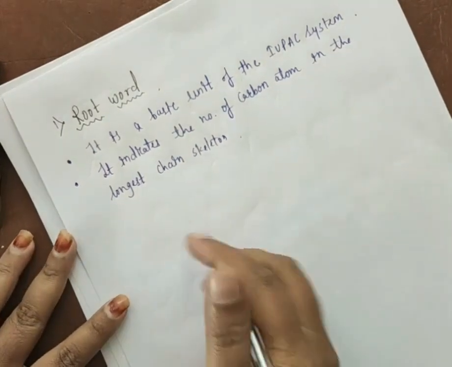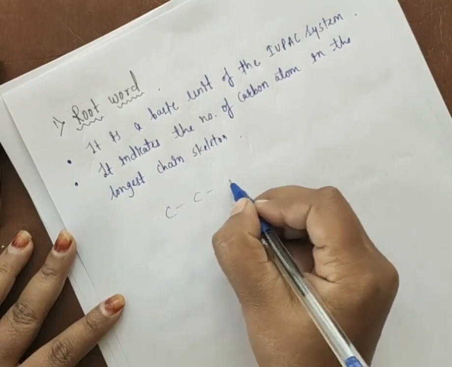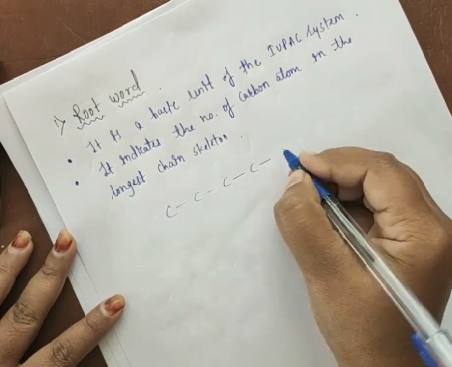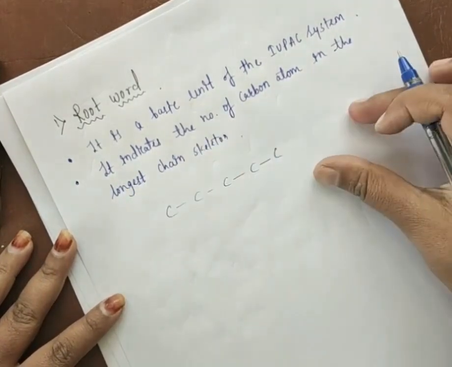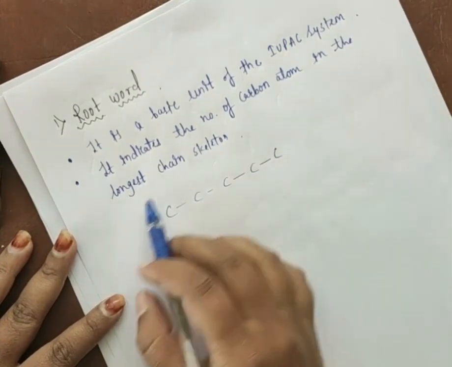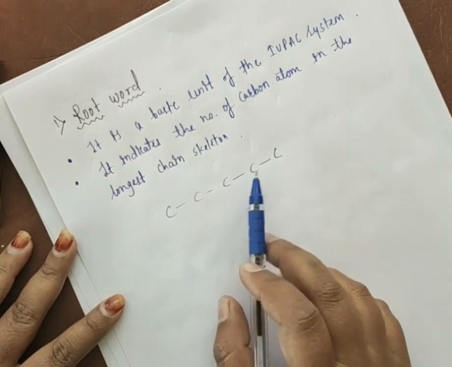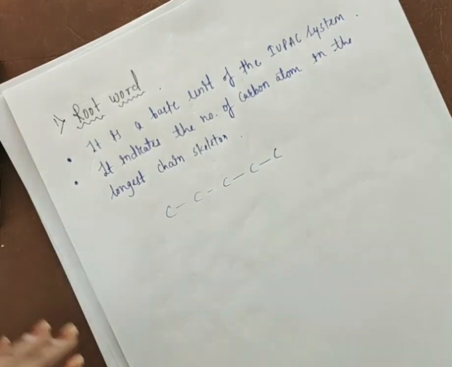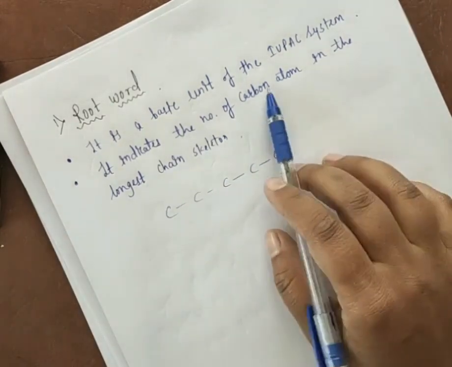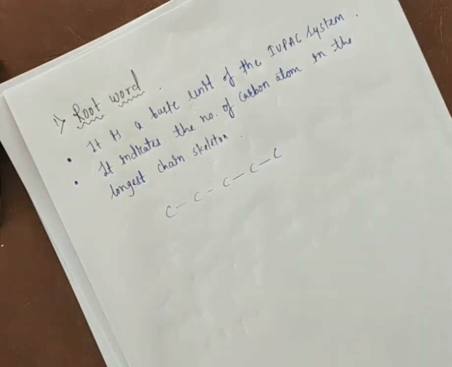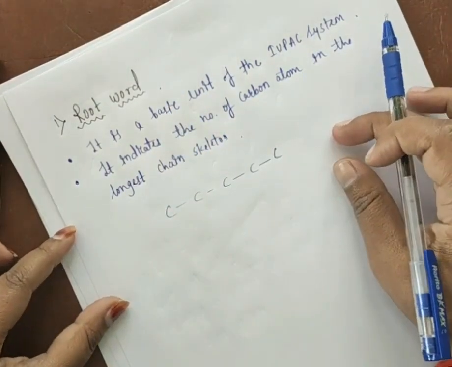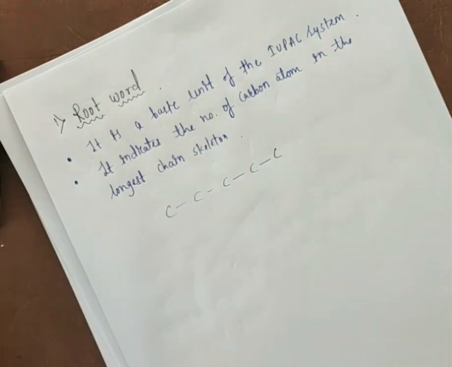All of you know that the longest chain is nothing but carbon atoms linked to each other like this. How many carbon atoms are present here? Suppose I draw like this: 1, 2, 3, 4, 5. So it will indicate the number of carbon atoms present in the longest chain skeleton, and depending on the number of carbon atoms, you have to give the root word.